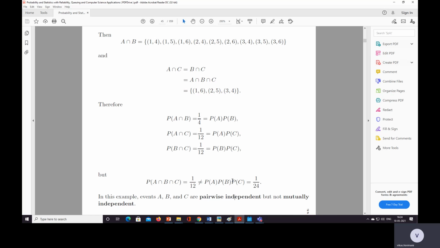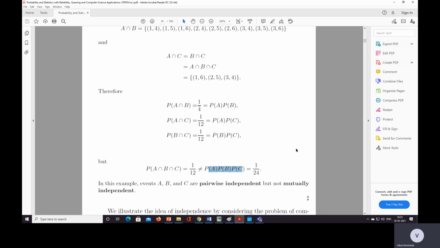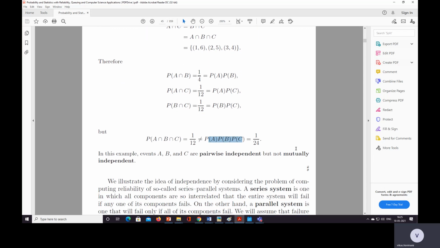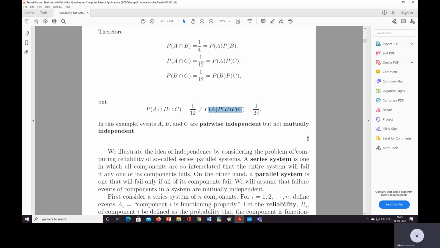If they are mutually independent, then A intersection B intersection C should be equal to probability of A into probability of B into probability of C.